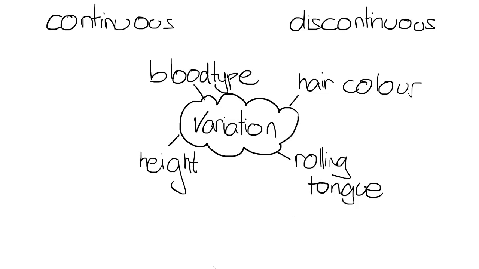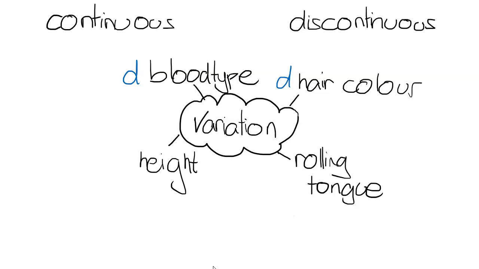So something like blood type, there's a discrete number of blood types that somebody could have. So we would say that that is discontinuous. Hair color, you could argue that there might be different shades, but if we took the approach that there was just either you had brown hair or you had blonde hair, then we could say that is discontinuous as well. Some of these things you can argue either way, but let's just keep it simple like that.